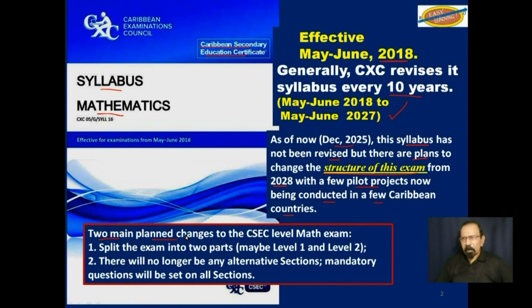Two main planned changes to the CSEC level math exam. One, split the exam into two parts. And two, there will no longer be any alternative sections. Mandatory questions will be set on all sections.